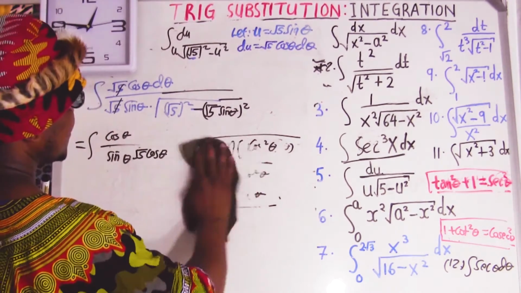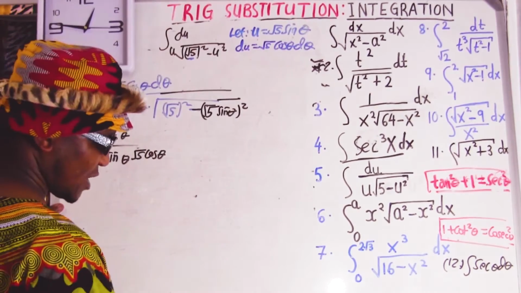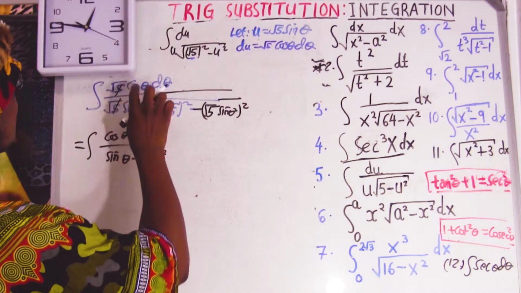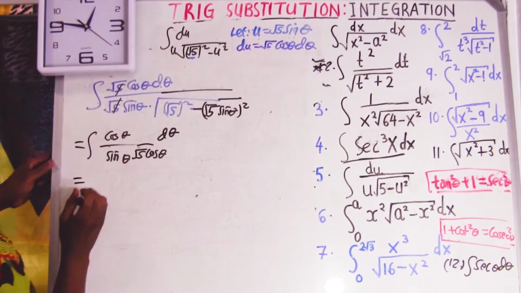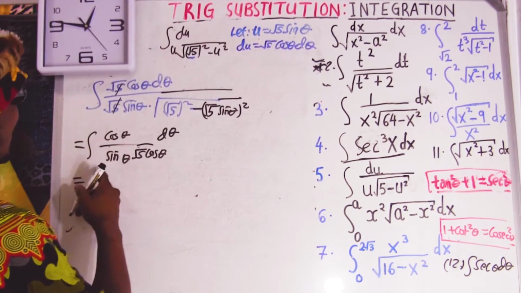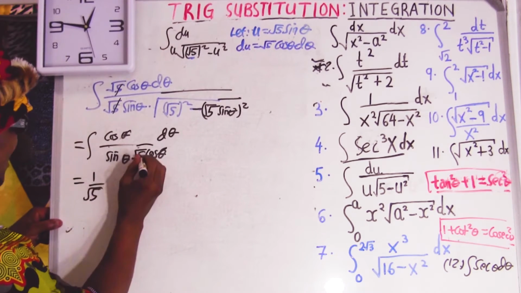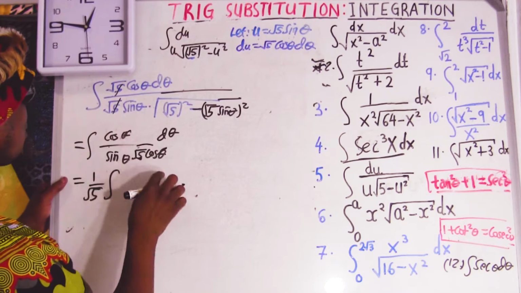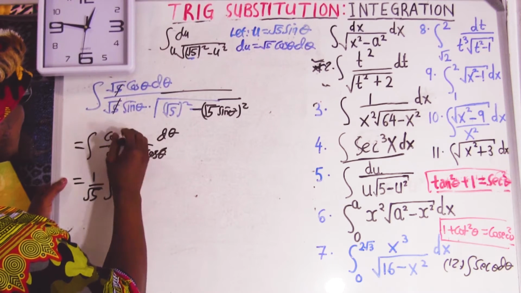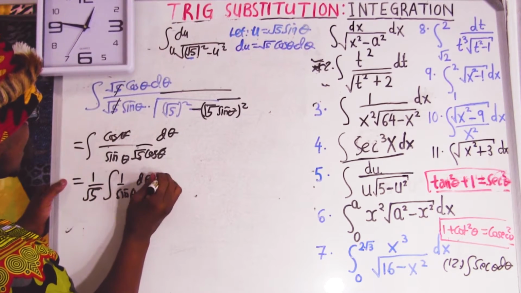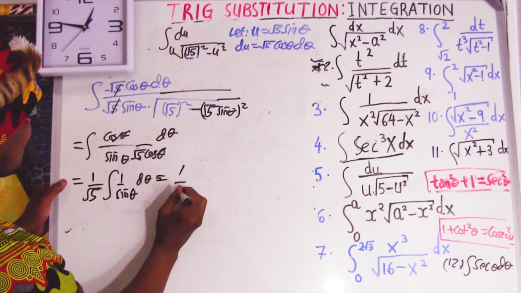Now we say, cos theta, so this will be d theta. Then I can take the square root of 5 outside. So cos and cos cancel. So 1 over square root of 5, which is this one, went outside the integral. Now I'm only left with 1 over sin theta d theta, and this will be times 1 over square root of 5.